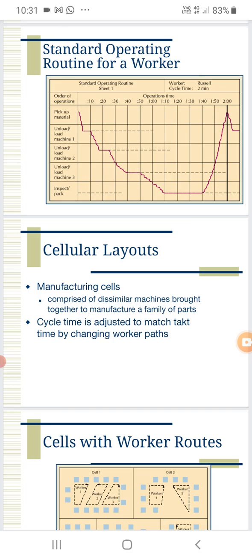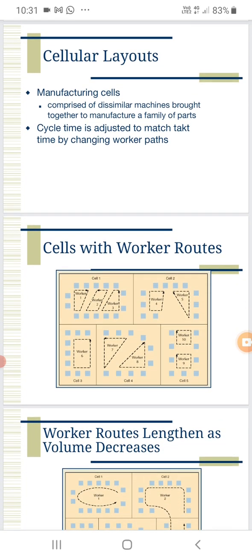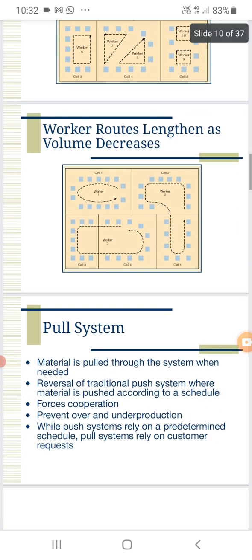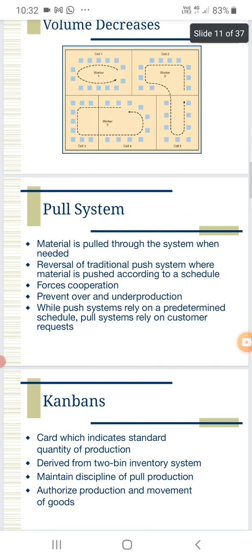And it is leading to the arrangement of a cellular layout. In the arrangement, similar, identical machines will be arranged together. And a pull system means the material is pulled through the system when needed. It is a reversal of the traditional push, where the material is pushed according to the schedule.